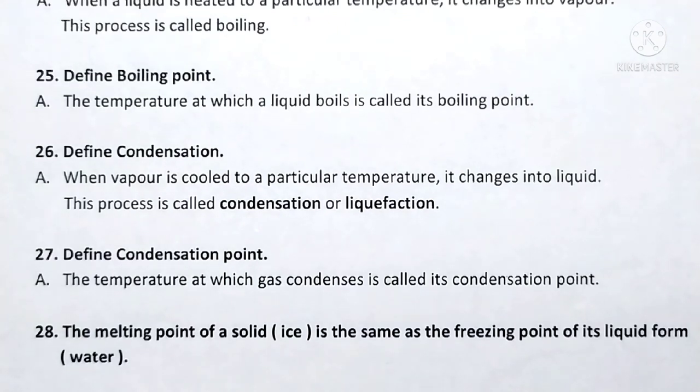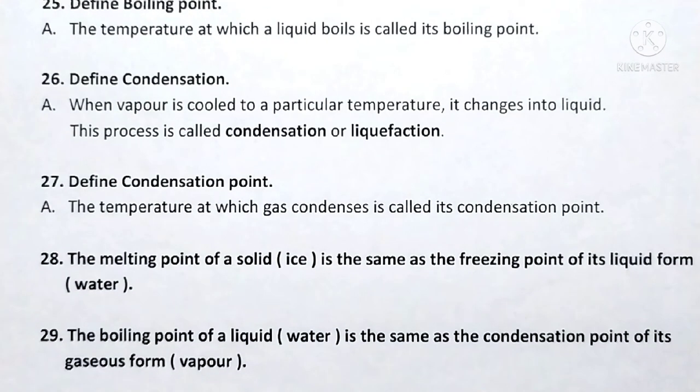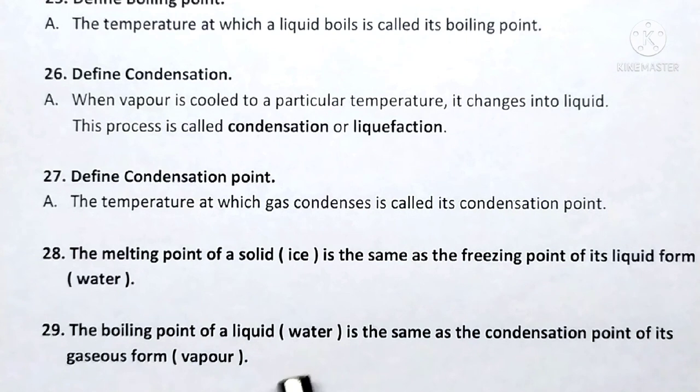Similarly, question number 29. The boiling point of a liquid, that is water, is the same as the condensation point of its gaseous form. That means the boiling point of water and the condensation point of steam, that is its gaseous form, is one and the same, that is 100 degrees Celsius.